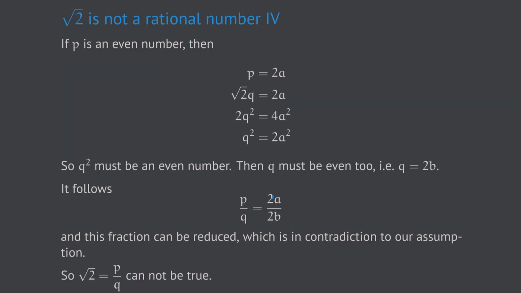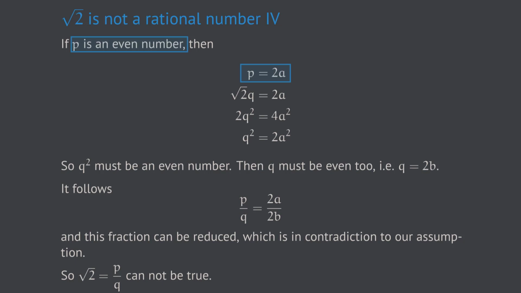Now, let's see where we stand. Based on our original assumption that the square root of 2 can be represented as a fraction p over q, we have concluded that p is an even number. As a consequence, we can conclude that p can be written as p equals 2 times a, where a is an integer number. In fact, this is the defining property of even numbers.